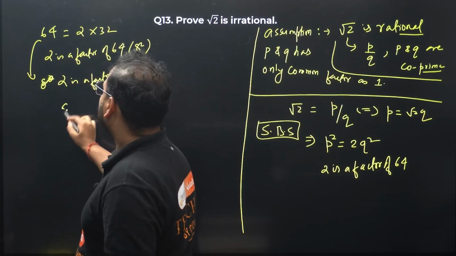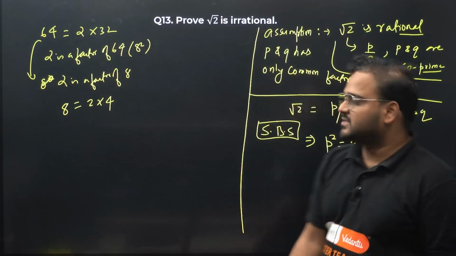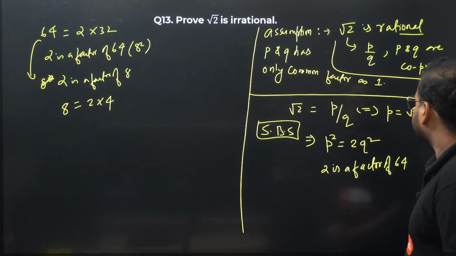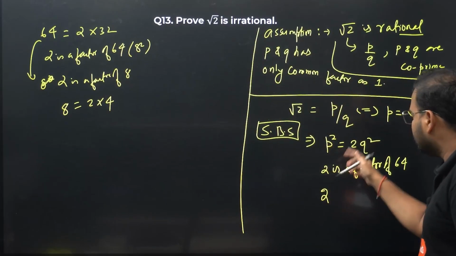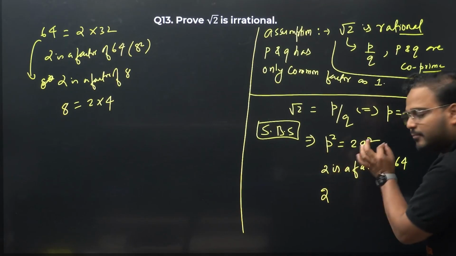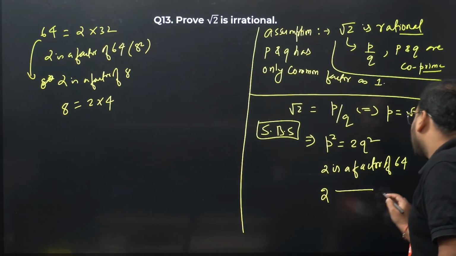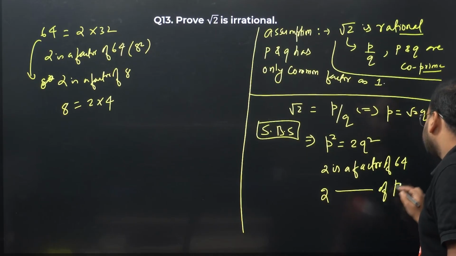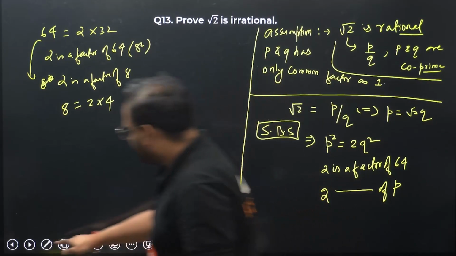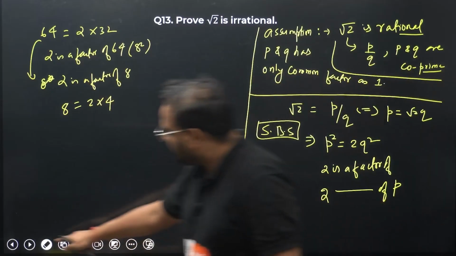How can I say that? 8 equals 2 times 4. So in the same way, 2 is a factor of P square from this statement, and it means that if 2 is a factor of P square and 2 is a prime number, 2 is also a factor of P. This is not 64, forgive me. This is P square actually, okay? I made a mistake.